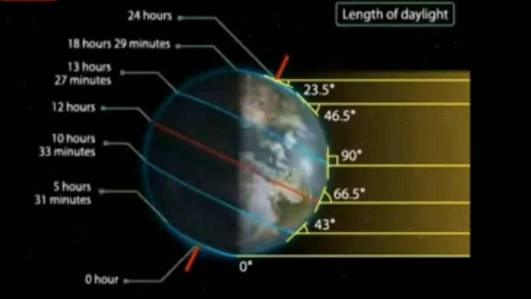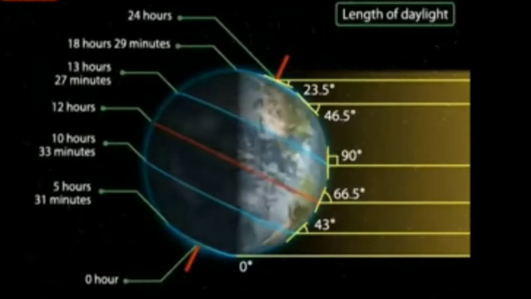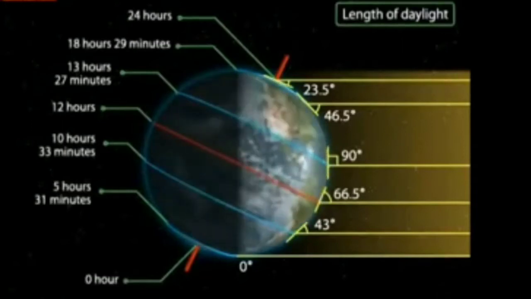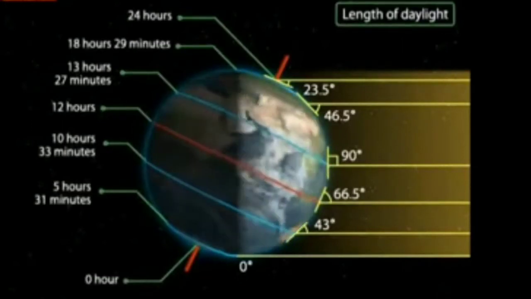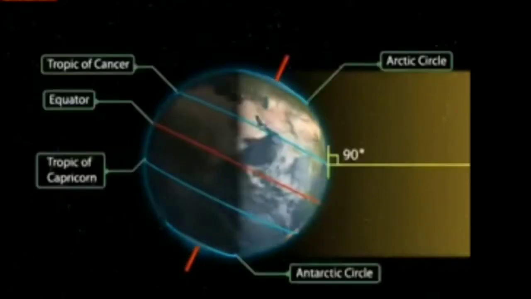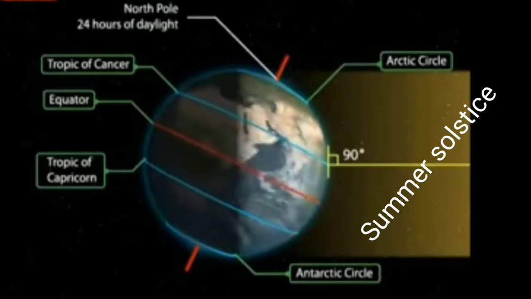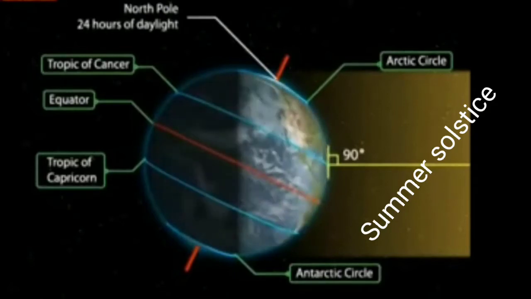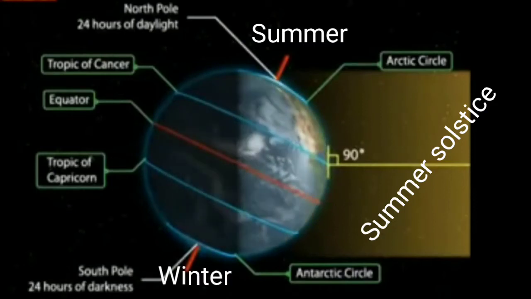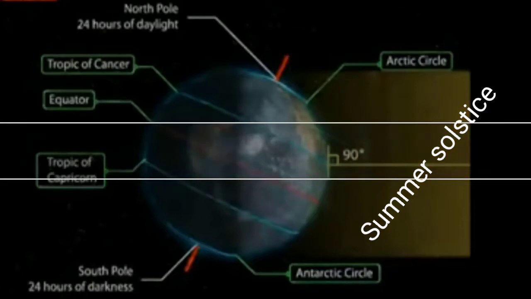On the other hand, in the southern hemisphere you can see the rays of the sun fall slanting. There will be longest nights and shortest days. So there will be the winter season at that time. This is called the summer solstice, meaning summer in the northern hemisphere as well as winter in the southern hemisphere. It is called the summer solstice.